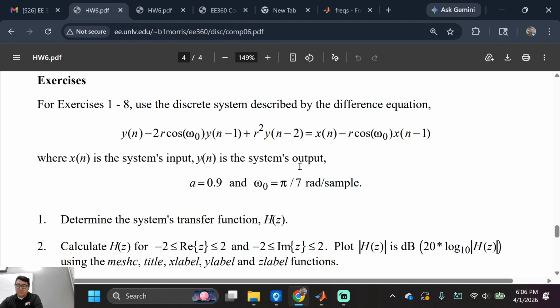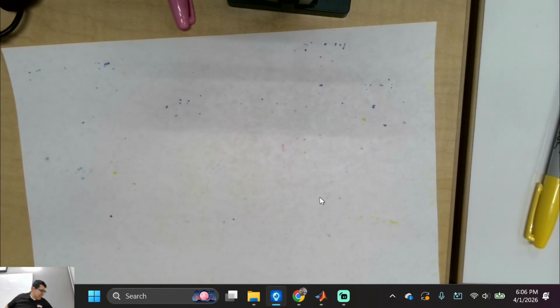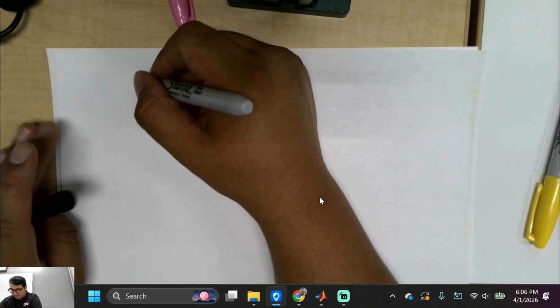y[n] - 2r cos(ω0) y[n-1] + r² y[n-2] = x[n] - r cos(ω0) x[n-1], okay? So I wrote this, but I forgot there's one last thing I need to show you before we start attacking this problem. Oh, I gotta teach you that too, darn it. It's solving responses, or not responses, but what do you call it? Transfer functions.